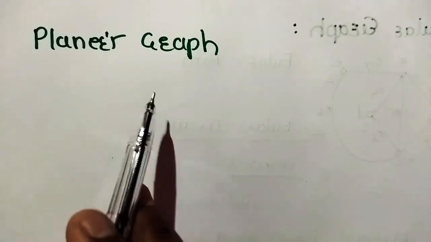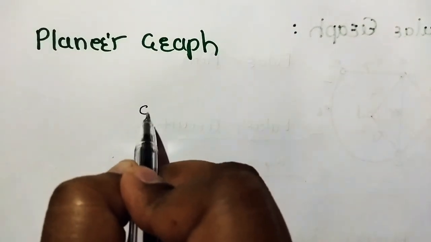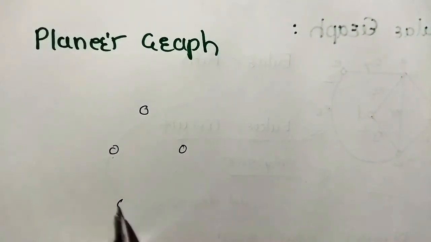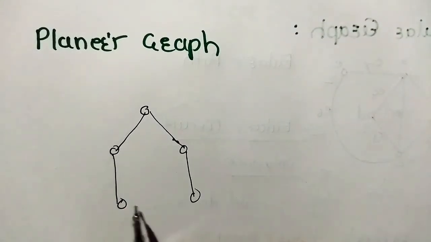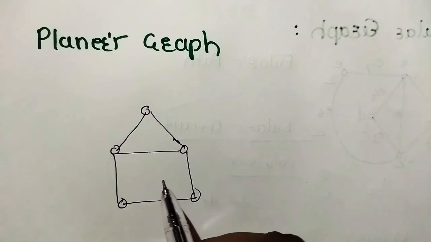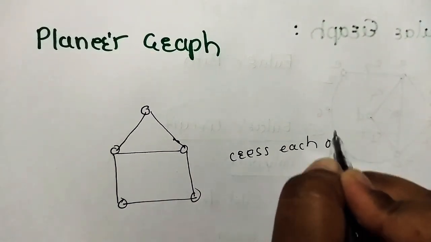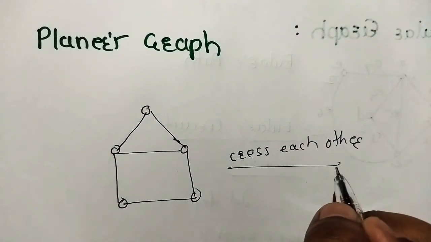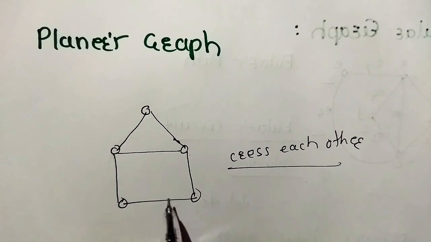Next point, what is a planar graph? A planar graph means, if this is a graph and these are the edges of that graph, no edges cross each other. Just check whether the edges are crossing each other or not.